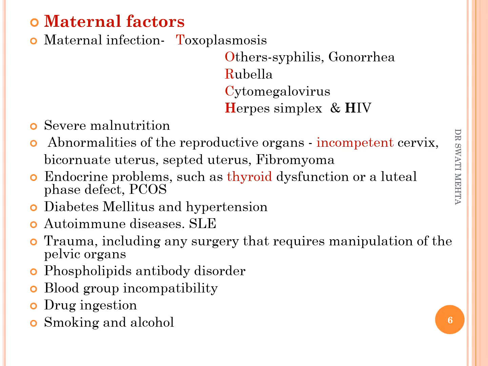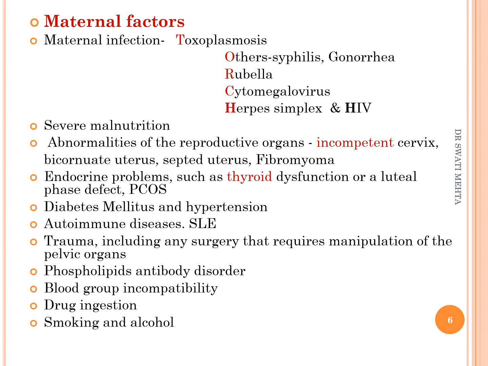Another cause is the incompetence of the cervix, meaning the cervix does not remain properly closed, and up to some extent, up to 2 or 3 or 4 months, after that the cervix starts dilating and cannot control itself, and that is known as incompetent cervix. Endocrine disorders like thyroid dysfunction, PCOS, diabetes mellitus, hypertension, and autoimmune disease are the causative factors for abortion as a maternal cause.